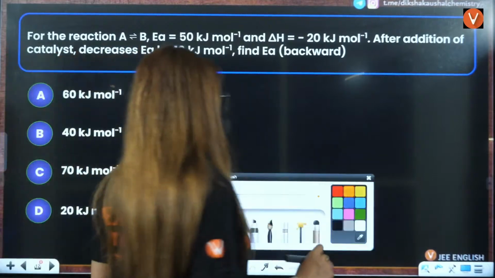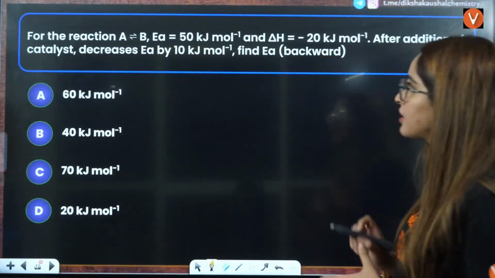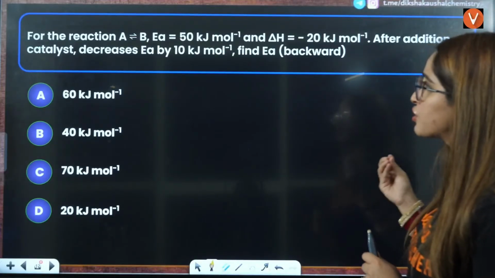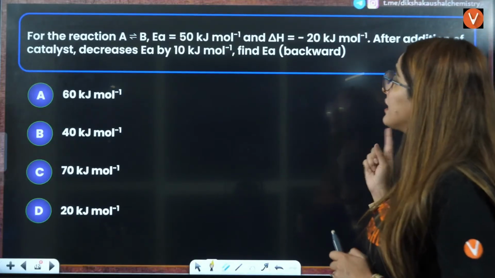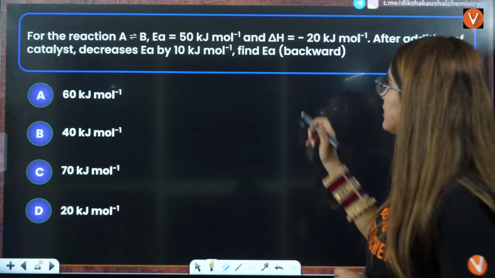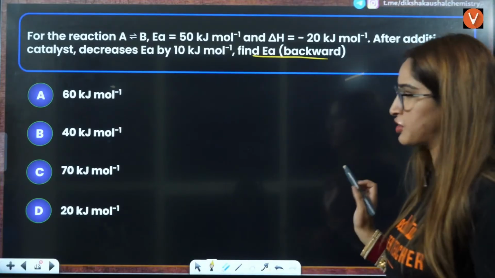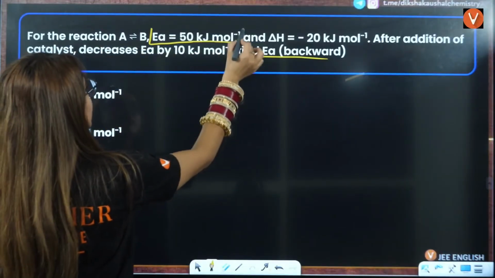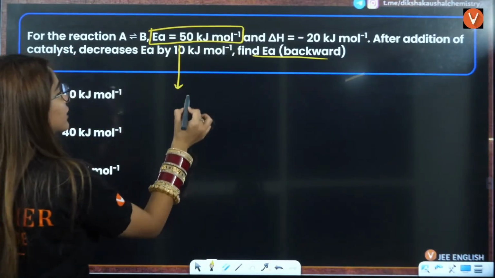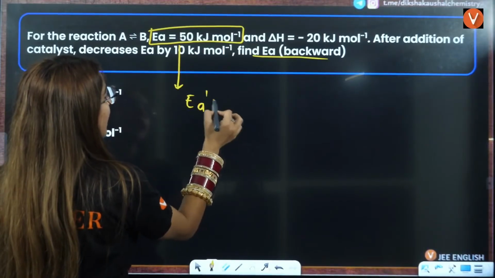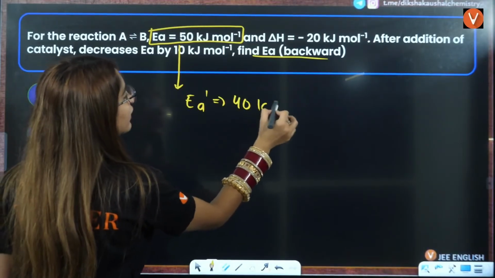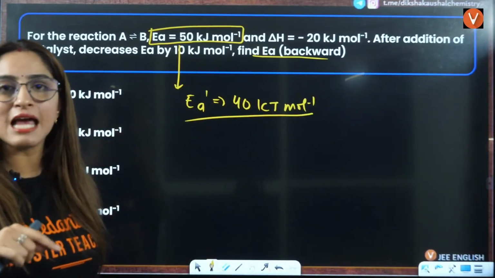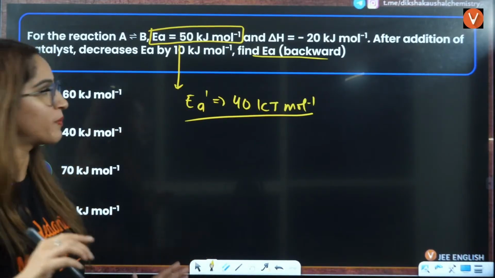Next, we have a reaction, A to B. Ea is given to you, delta H is given to you. After addition of catalyst, it decreases Ea by 10, then find Ea of the backward reaction. Okay, so now they are saying this is the general Ea. Now, after the catalyst, the Ea dash of forward reaction is 40 kilojoule per mole, right? Why? Because the catalyst has decreased the activation energy by 10.